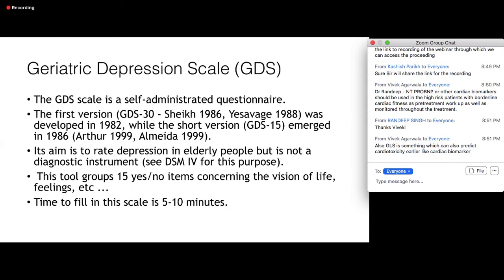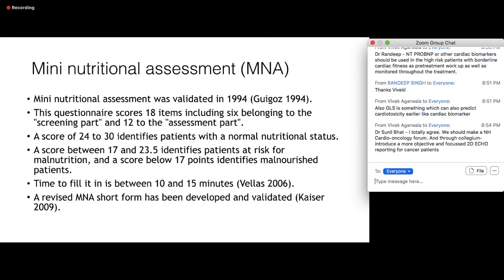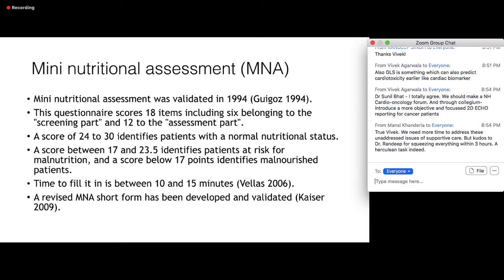So I'm going to be talking mainly about the Mini Nutritional Assessment, on the basis of which the G8 has been developed. The Mini Nutritional Assessment was validated in 1994. This questionnaire has 18 items, 6 of which belong to the screening part and 12 to the assessment part. There is a score from 24 to 30 that identifies patients with normal nutritional status. Anybody between 17 and 23 is identified as at risk for malnutrition, and anything below 17 indicates malnourished patients. It takes 10 to 15 minutes. It's a little longer than a screening test, and a relatively short version has also been developed and validated.